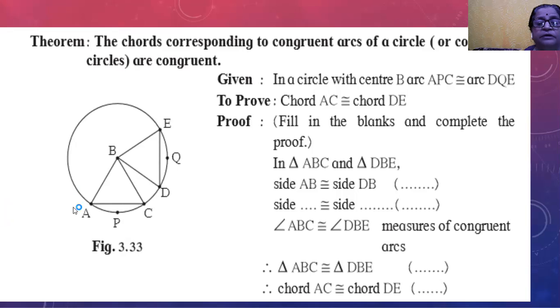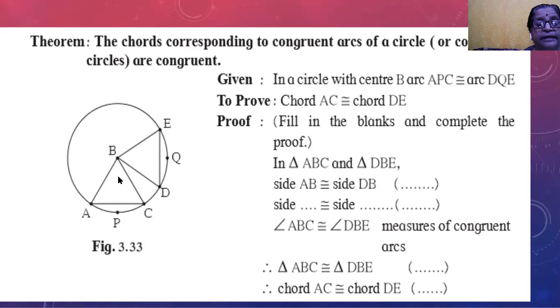Then we have to prove that chord AC is congruent to chord DE. To prove these chords are congruent, we have to see these two triangles. In this proof, three congruent points are given, and we have to fill in the gaps with the reasons for congruence.